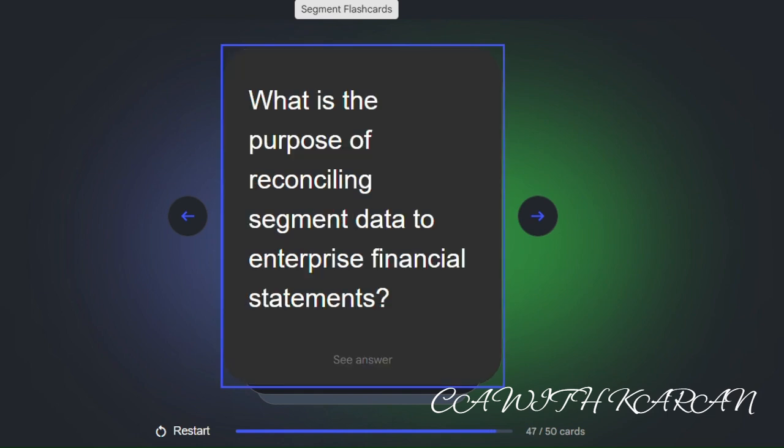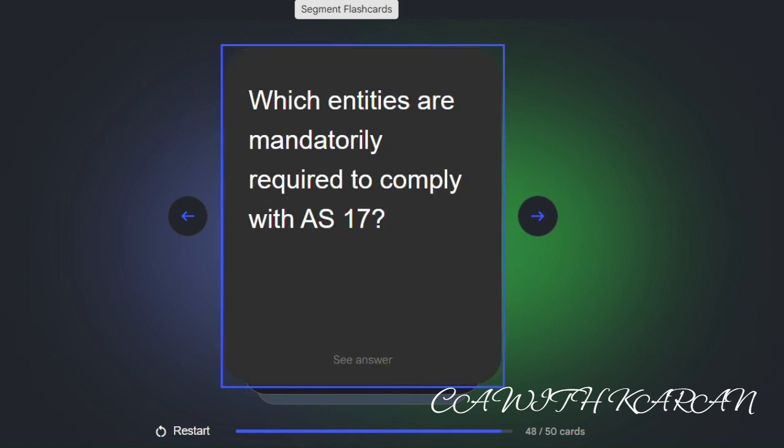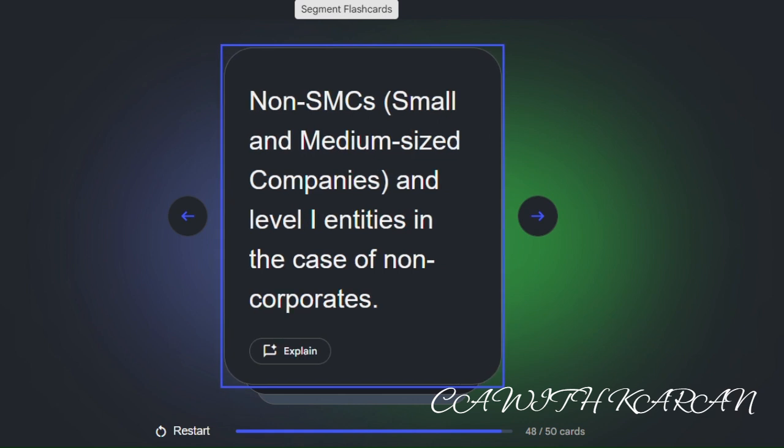What is the purpose of reconciling segment data to enterprise financial statements? To explain the difference between the sum of the segment information and the consolidated enterprise totals. Which entities are mandatorily required to comply with AS 17? Non-SMCs, small and medium-sized companies, and Level 1 entities in the case of non-corporates.